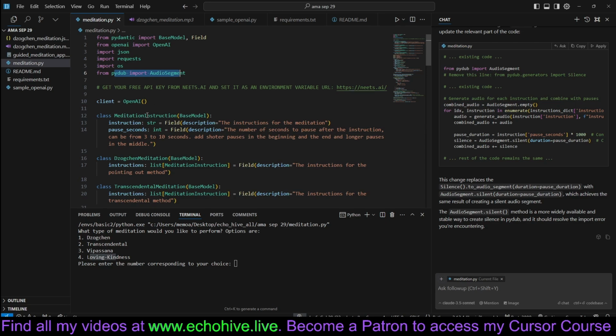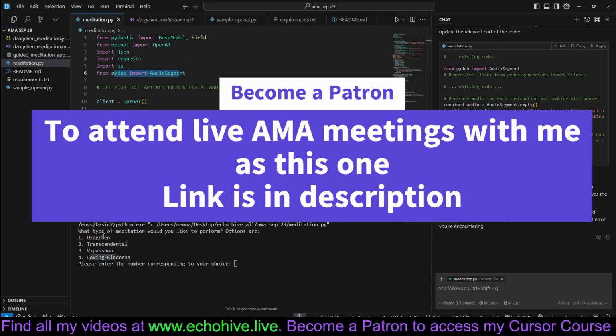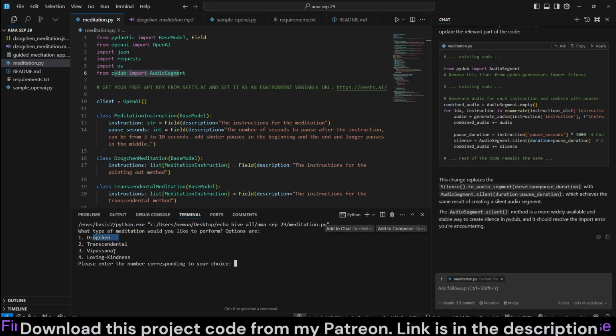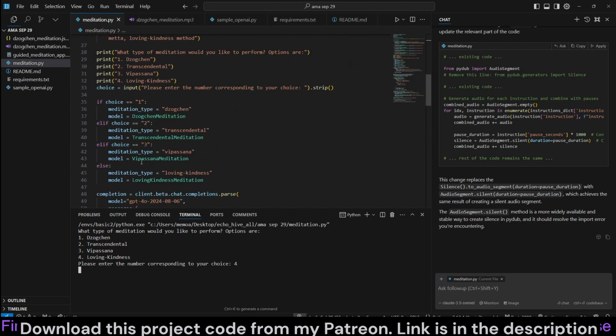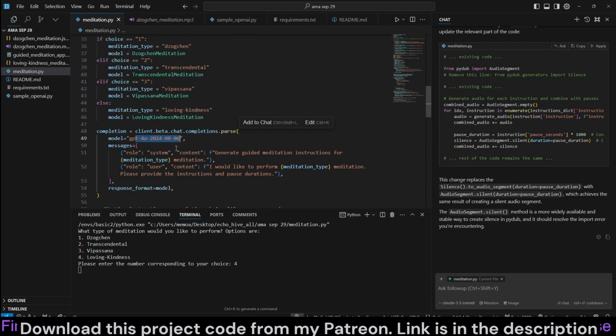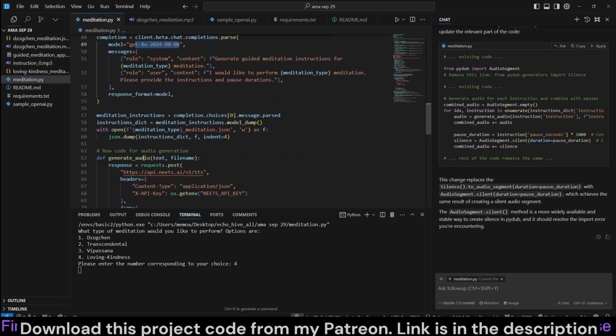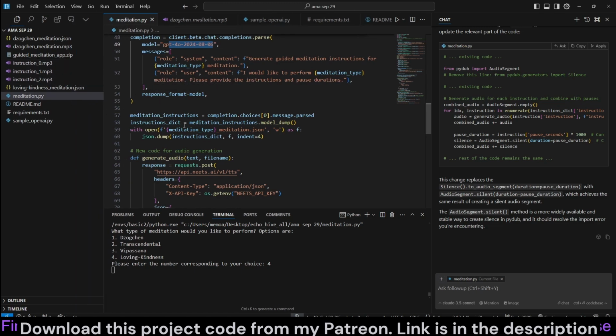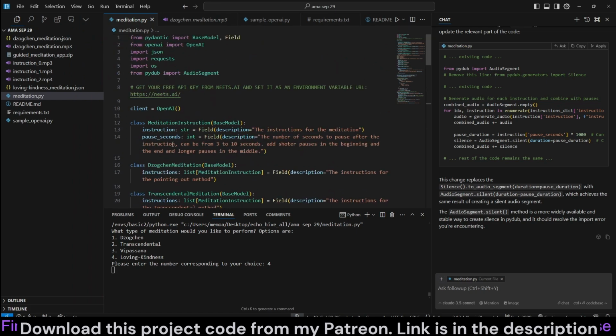So let's take a quick look at how this works. Essentially, when you run this app, it asks you the type of meditation. You can change these to your liking. Let's create a love and kindness meditation real quick. So OpenAI is going to return the instructions. We are using the proper model for structured output. And then we're going to call Needs AI to get the transcription for each. We are also getting structured outputs to return pause seconds, and then we are going to dynamically combine these instructions, each one of them,